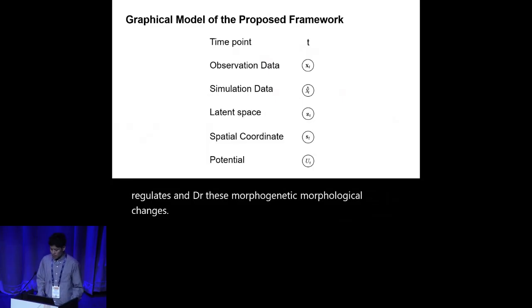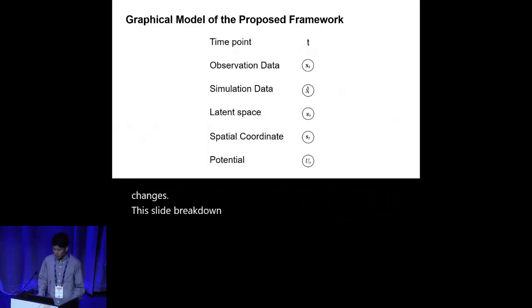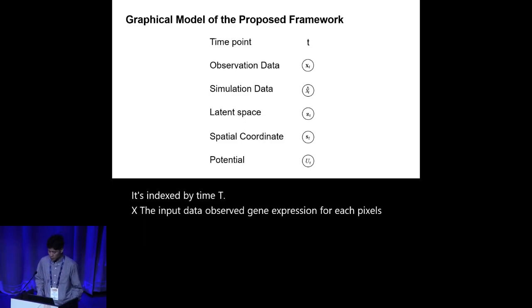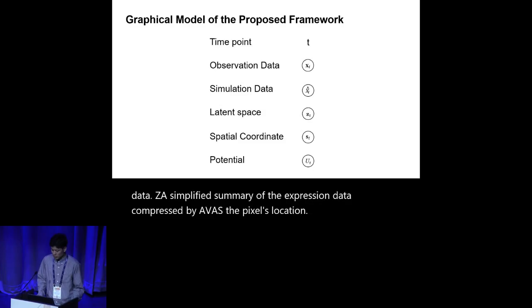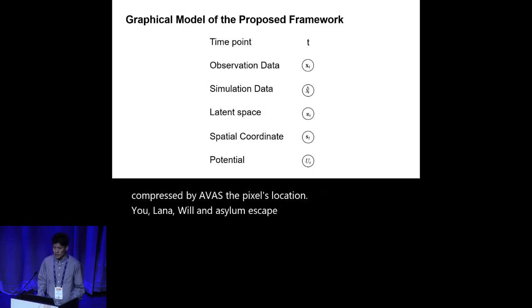This slide breaks down our model's key components, each indexed by time t. X, the input data, is the observed gene expression for each pixel. X hat, the model's output, is the reconstructed gene expression data. Z, a simplified summary of the expression data compressed by a VAE. S, the pixel's location. U, a learnable energy landscape that guides how and where pixels move.